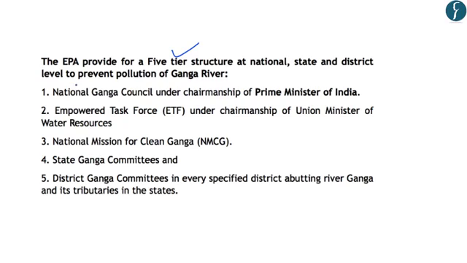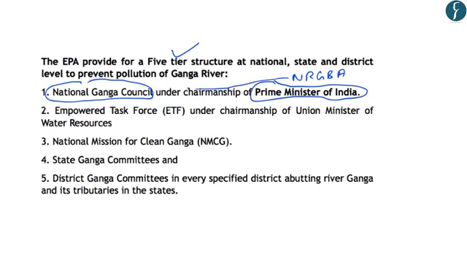Under this, at the first level is the National Ganga Council, which is under the chairmanship of the Prime Minister of India. And earlier you should know that NGRBA was headed by the Prime Minister. However, now this NGRBA has been dissolved and replaced by the National Ganga Council. At the second level is the Empowered Task Force under the chairmanship of the Union Minister of Water Resources. Then there is the National Mission for Clean Ganga. And finally, there are state Ganga committees and district Ganga committees. So this is the 5-tier structure provided at national, state and district level to prevent pollution in river Ganga. Some of the facts that we have discussed under the National Mission for Clean Ganga are important for us from the preliminary examination point of view.